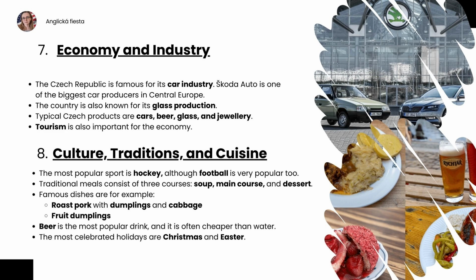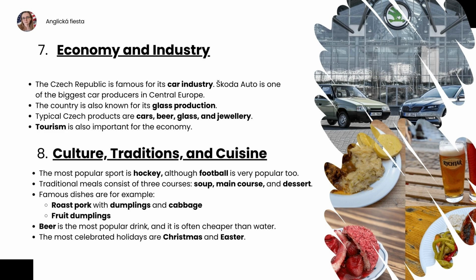Tourism is also important for the economy. Culture, traditions, and cuisine. The most popular sport is hockey, although football is very popular too. Traditional meals consist of 3 courses: soup, main course, and dessert.